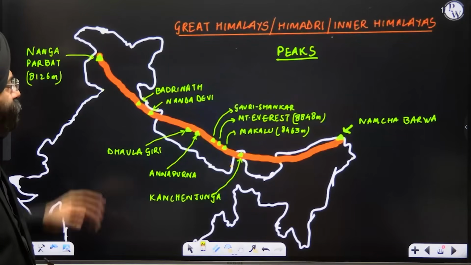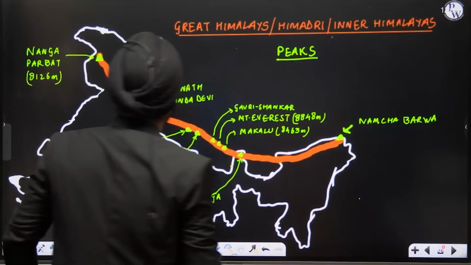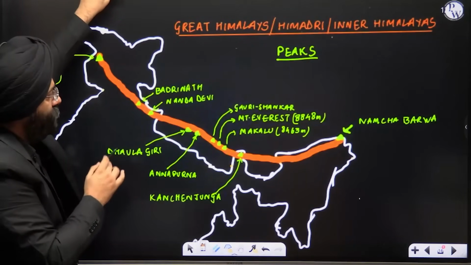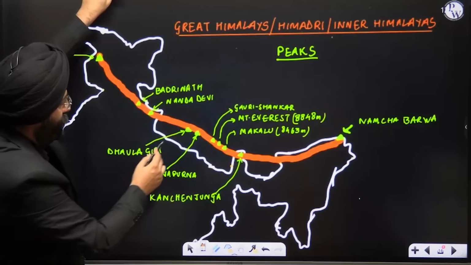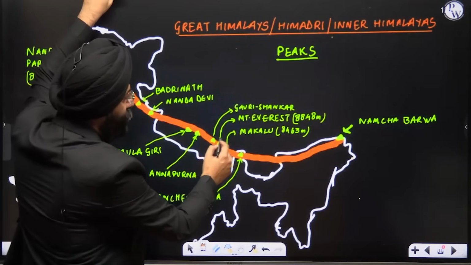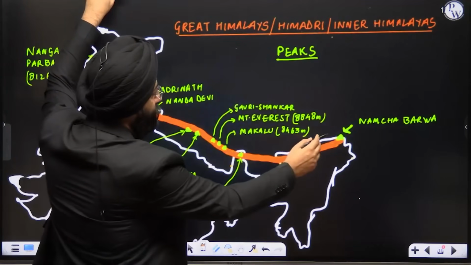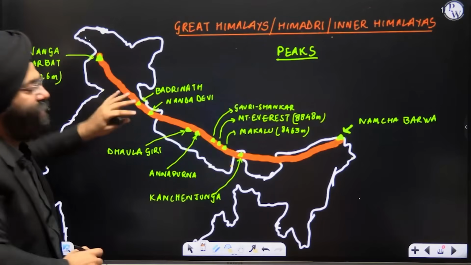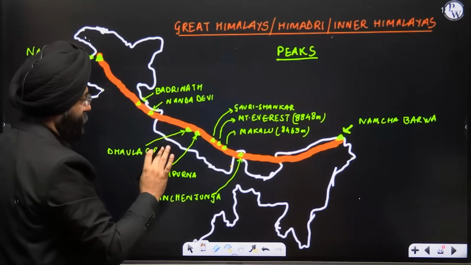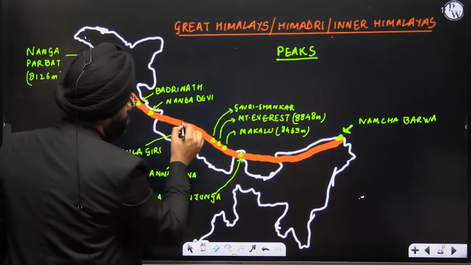Now see, these are with respect to your peaks. If you see, we have done earlier also, Badrinath, Nanda Devi over here, Dhaulagiri, Annapurna, Gauri Shankar, Mount Everest, Makalu, Kanchenjunga, Namcha Barwa. All these things are basically present here. Clear? Now, please understand, very often a question is asked with respect to them.